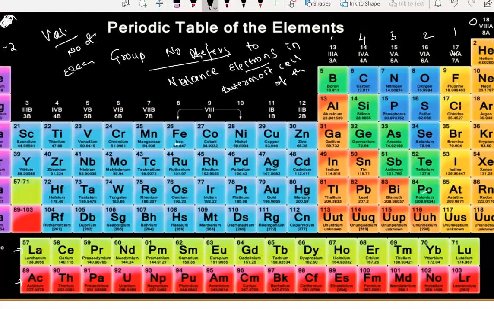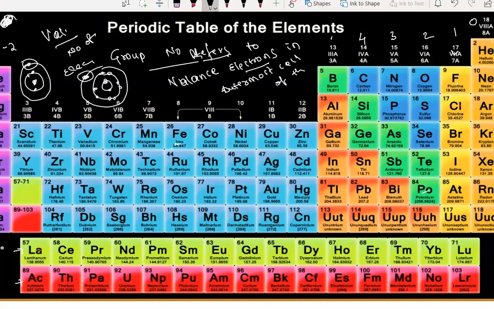In this first group, we have 1 valence electron. Lithium has 3 electrons: 2 in the first cell, and in the outermost cell only 1 valence electron. Sodium has atomic number 11. The first cell can hold 2, the second cell can hold 8, that is 10, and we are left with 1 in the third cell. Like this, all of these elements have 1 valence electron.